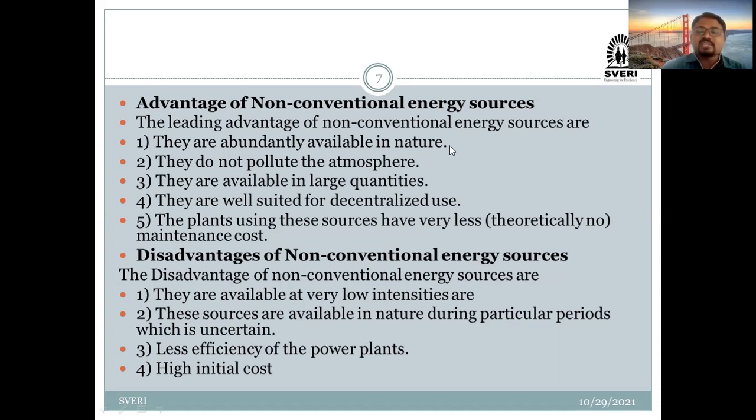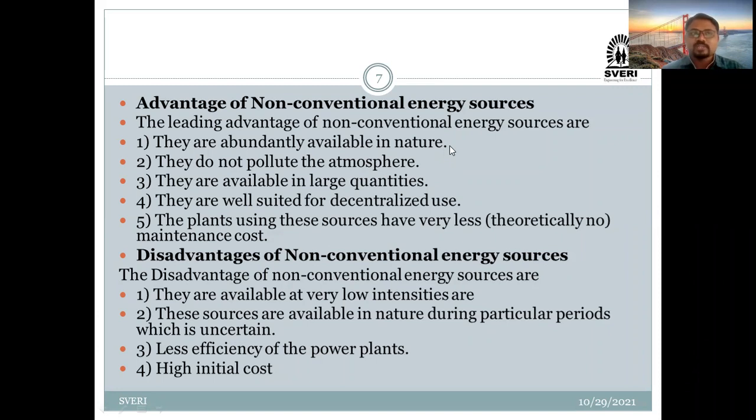Next, disadvantages of non-conventional energy sources. काय असणार आहे? These are the disadvantages. They are available at very low intensities. Okay, they are available at a very low intensity, not like the conventional energy sources. जसे conventional energy sources available होते तशा प्रकारे ते they are not going to be available. Okay, now see, these sources are available in nature during a particular period which is uncertain.